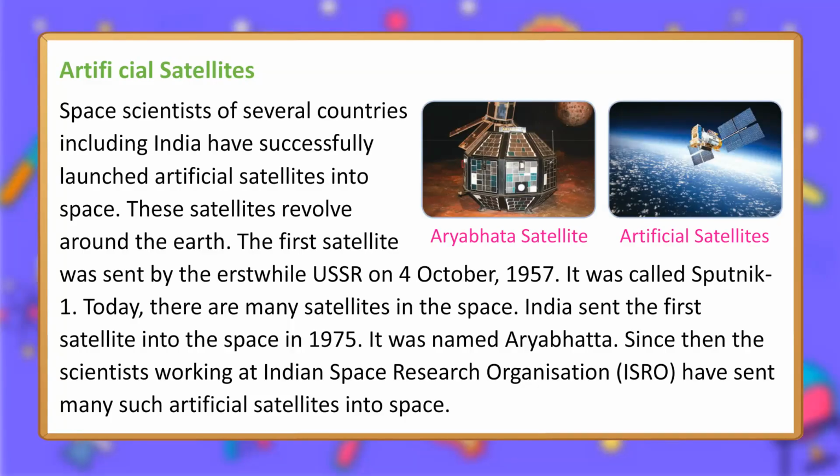Saturn. Artificial satellites. Space scientists of several countries including India have successfully launched artificial satellites into space. These satellites revolve around the Earth. The first satellite was sent by the erstwhile USSR on 4th of October, 1957. It was called Sputnik 1.